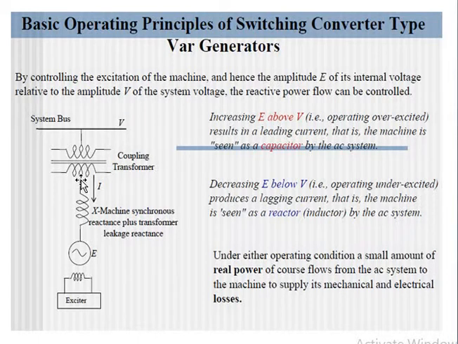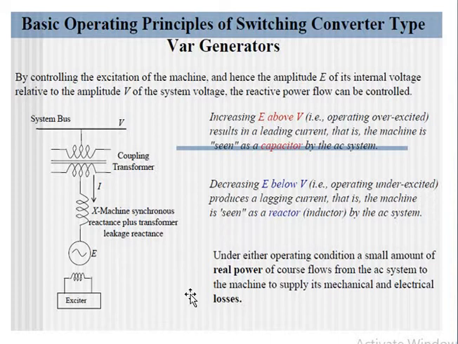So when current is flowing from this generator to the transmission line, the reactive power is compensated, or reactive power is injected into the transmission line. Whereas when lagging current is drawn, in such a case the reactive power is absorbed by the compensator.